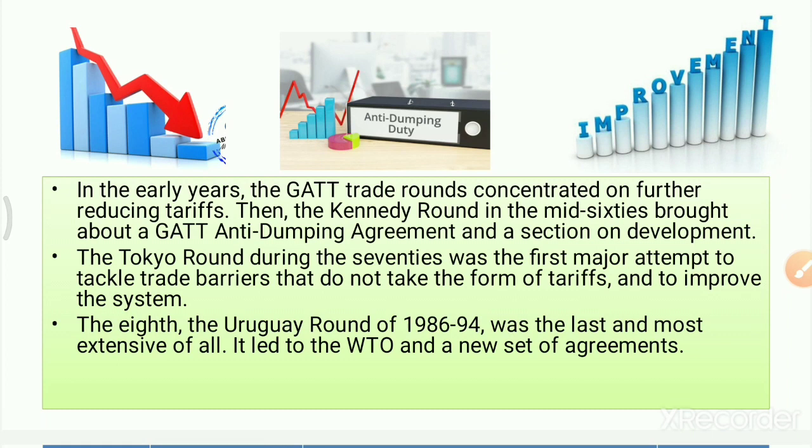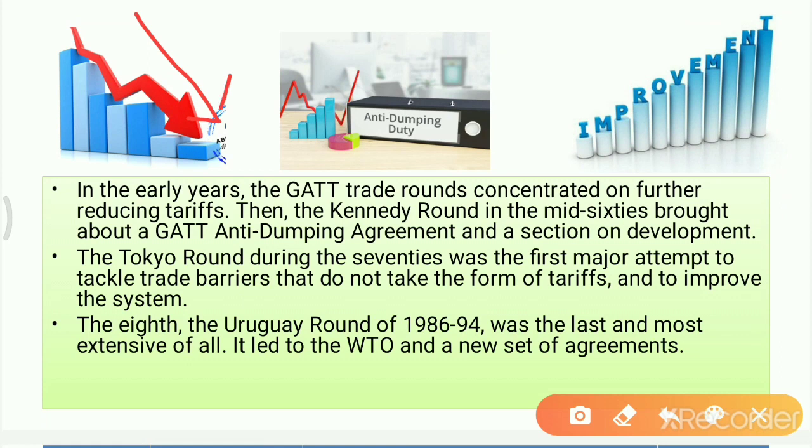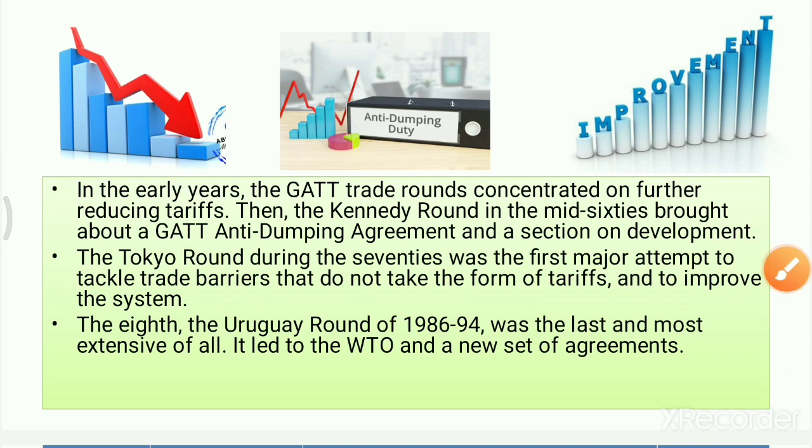Just look at this slide. As there was reduction in tariff on trade, there was increase in trade. As there was increase in trade, it resulted in a lot of disputes, and GATT failed to resolve the disputes. Again, from 1986 to 1994, one long meeting took place, and it led to the formation of WTO.